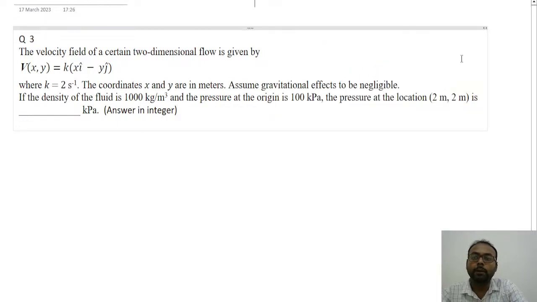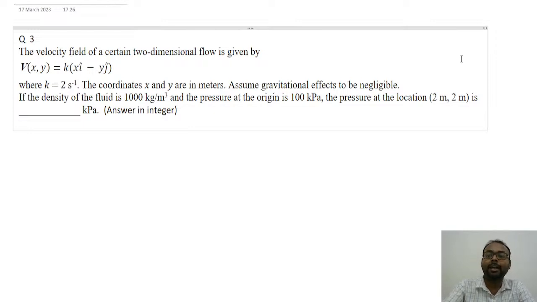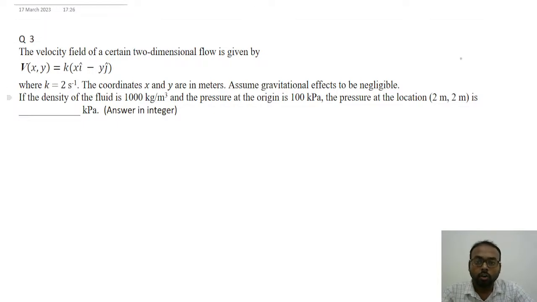In the third question, we have been given a velocity field for a two-dimensional flow, given by V(x,y) equal to Kxi minus Kyj, where K is equal to 2 per second. The coordinates x and y are in meters. Assume gravitational effect to be negligible. If the density of the fluid is 1000 kilogram per meter cube, the pressure at the origin is 100 kilopascal. The pressure at location (2,2) in kilopascal we have to find out.